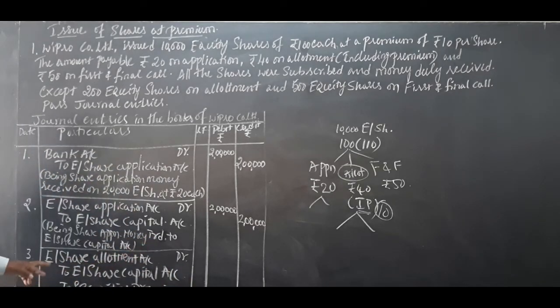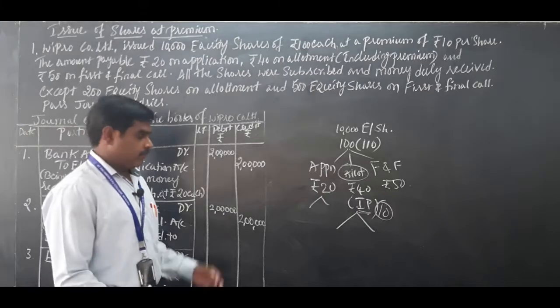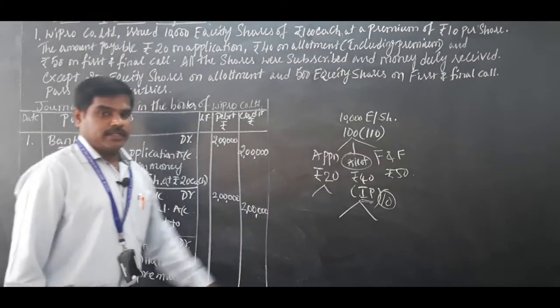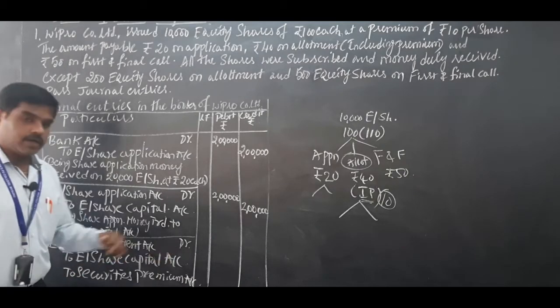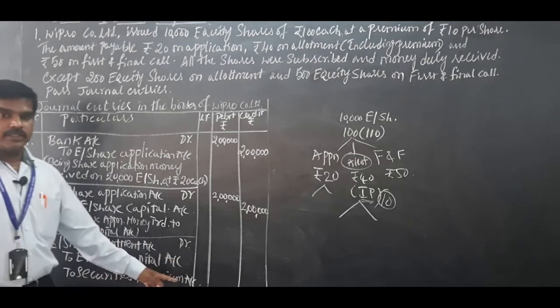Equity share allotment account debited to equity share capital account, to securities premium account. Okay. When allotment money is due, this is the journal entry: equity share allotment account debit to equity share capital account and to securities premium account.